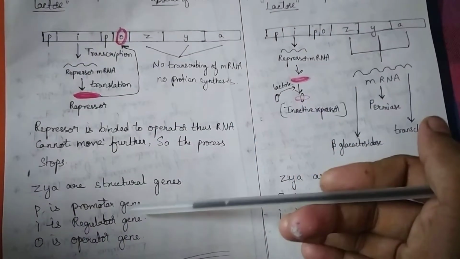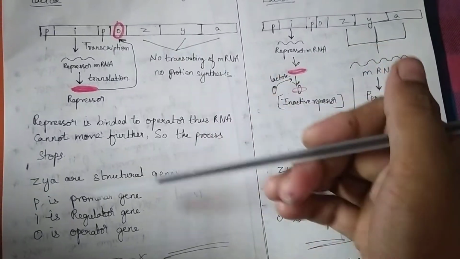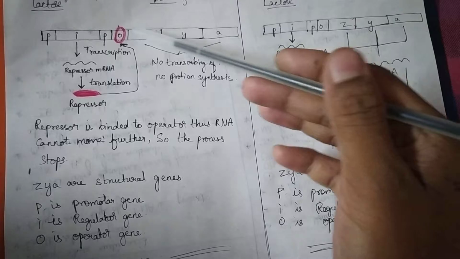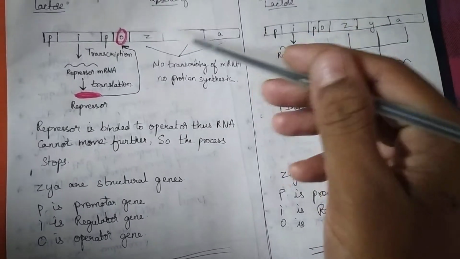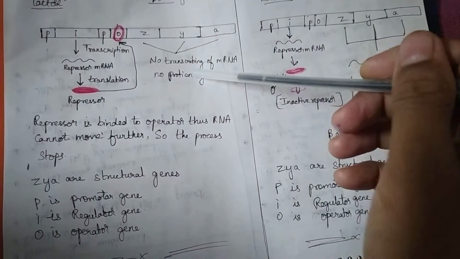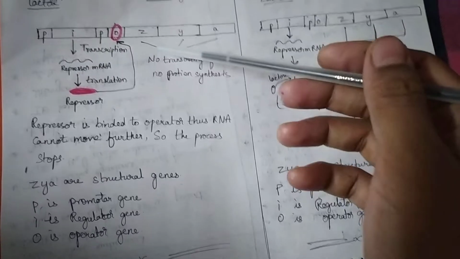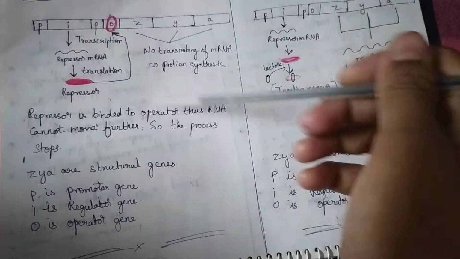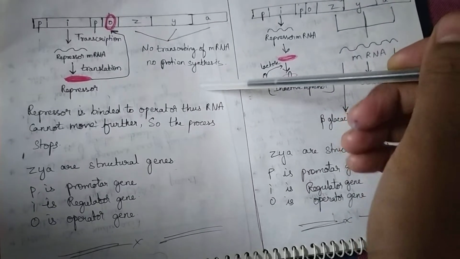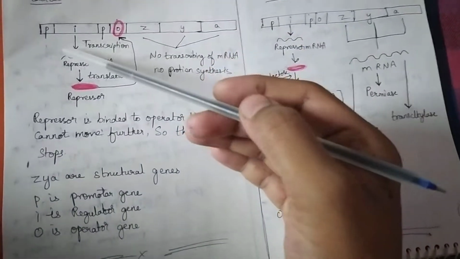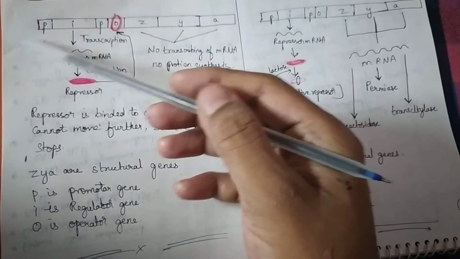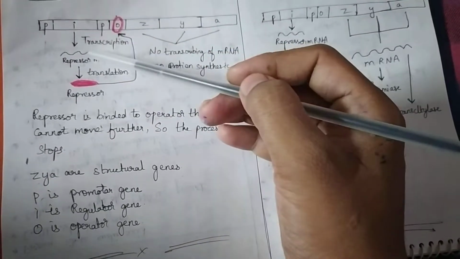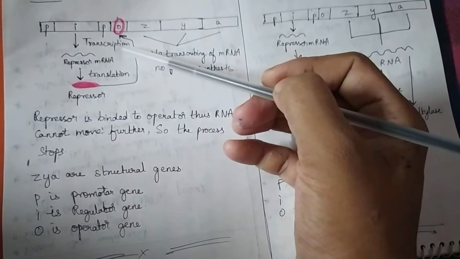P is nothing but the promoter gene. I is nothing but the regulator gene, and P is again the promoter gene, and O is the operator gene. Z, Y, A are the structural genes, and after the transcription and translation process, they will form the important enzymes. Now, RNA polymerase starts from here, and in I, that is the regulator gene, it undergoes transcription and